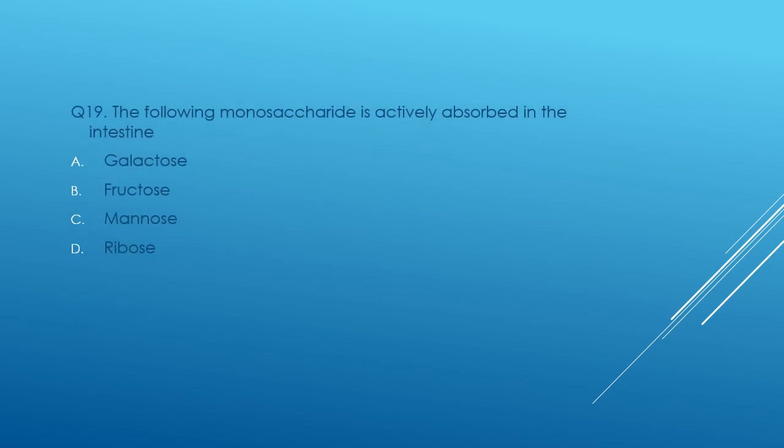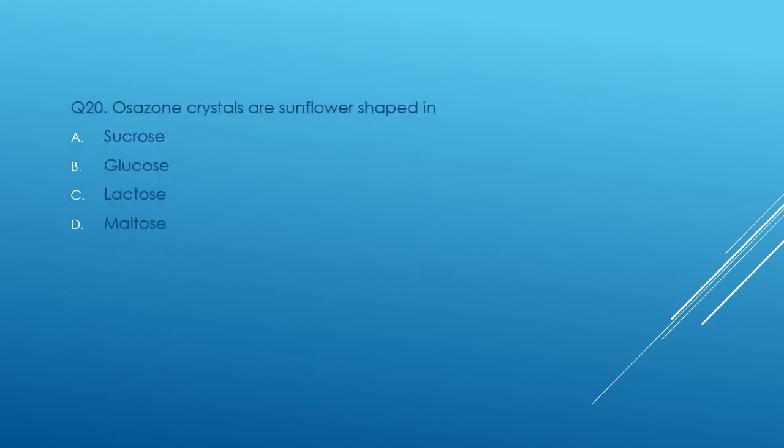Now question number 19. The following monosaccharide is actively absorbed in the intestine: galactose, fructose, mannose or ribose. The answer is galactose. Actively absorbed sugars are galactose and glucose, and since glucose is not there, galactose is the answer. Next, 20. Osazone crystals which are sunflower shaped: sucrose, glucose, lactose or maltose, and the answer is maltose.